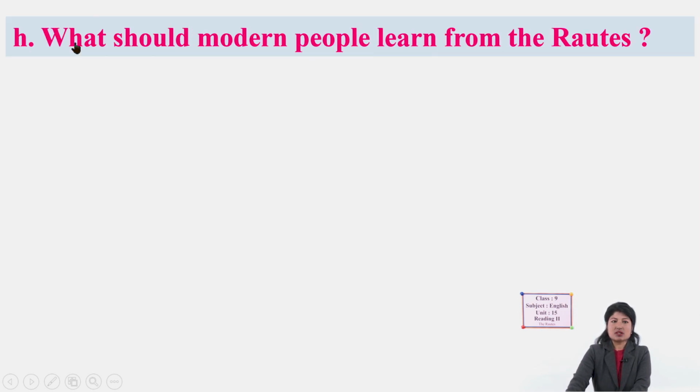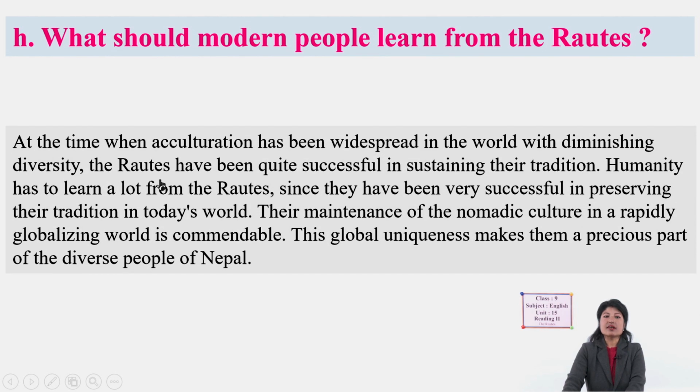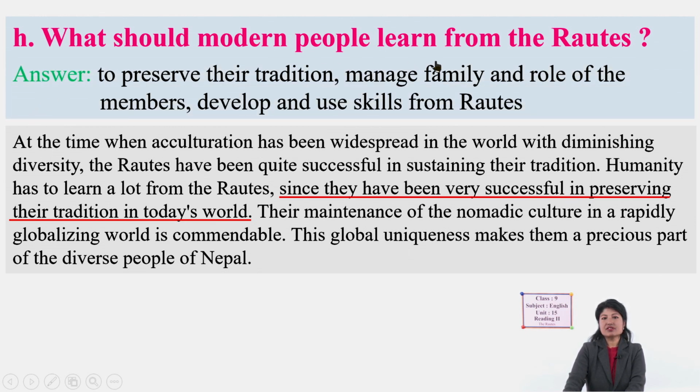Then number H. What should modern people learn from the Rautes? We can learn the way of preserving tradition, and then family roles, different kinds of skills we can learn.